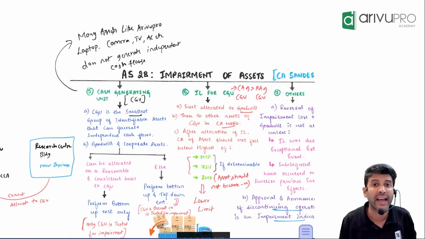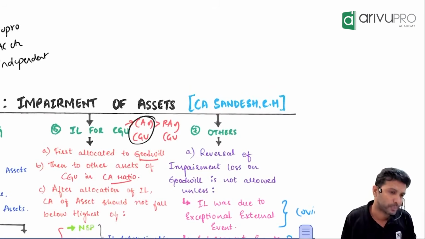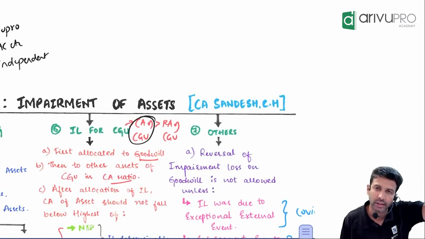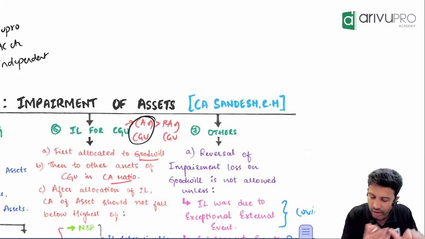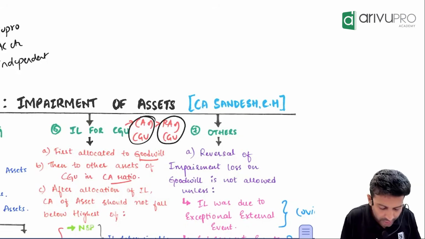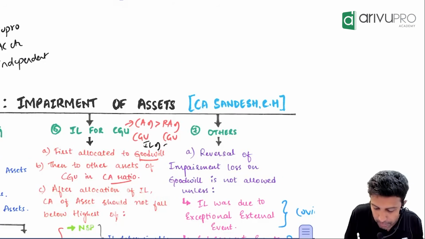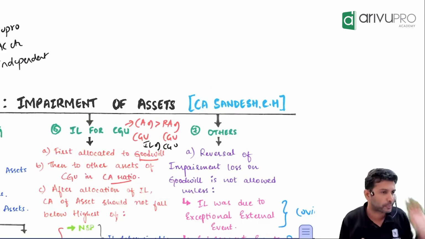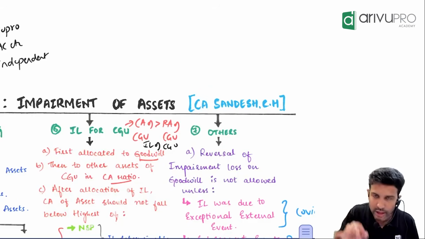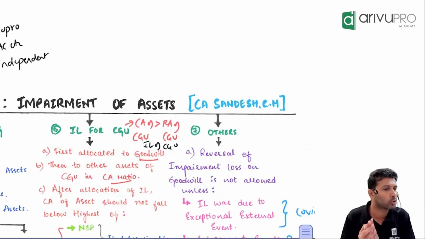Now, you will find the carrying amount not of an individual asset. You will find the carrying amount of the CGU. That group only we call the CGU, cash generating unit. Find the carrying amount of the CGU. Compare it with what? Recoverable amount of the CGU. That way, if the carrying amount of the CGU is greater than the recoverable amount of the CGU, then you will get what? Impairment loss of the CGU. This is not an individual asset's impairment, it is a group of assets' impairment. That's how to test. Danaji.